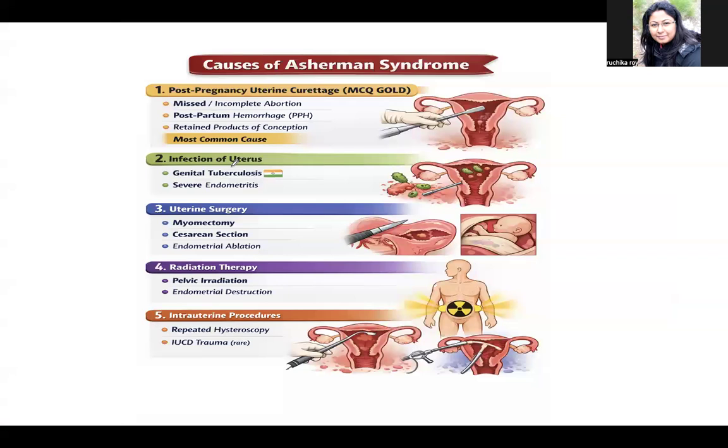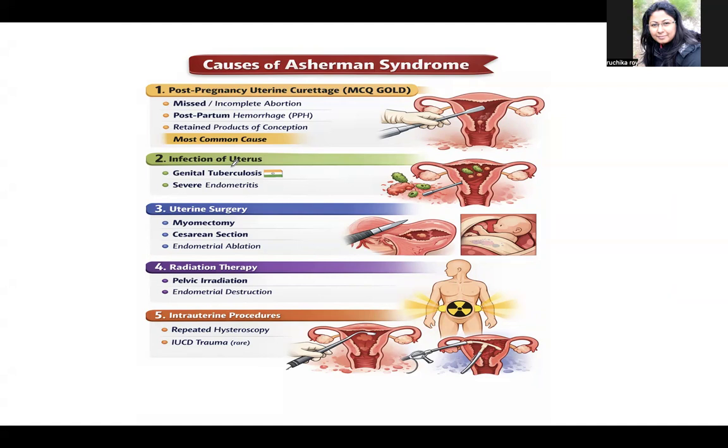Or if there is some infection, for example, genital tuberculosis or severe endometritis, though it is rare, but yeah, these are some causes. Or even if you do surgery, so even cesarean section or the myomectomy, these also result in damage or result in the Asherman syndrome. Some of the radiation therapy, repeated hysteroscopy or IUCD trauma.